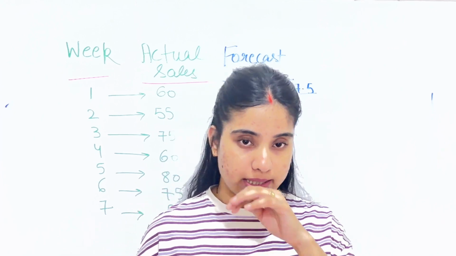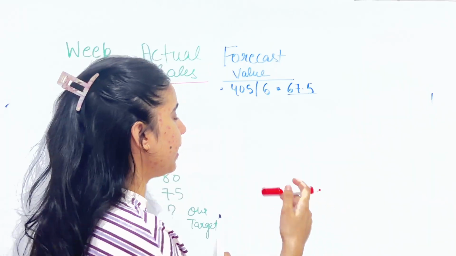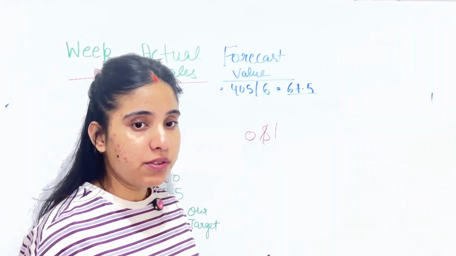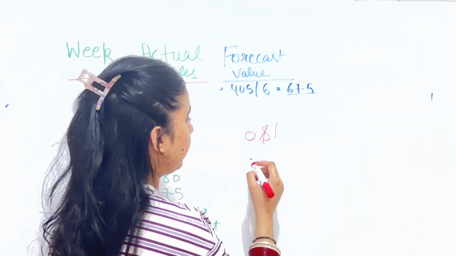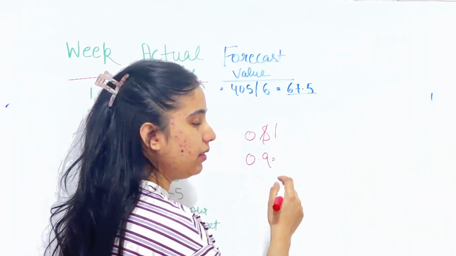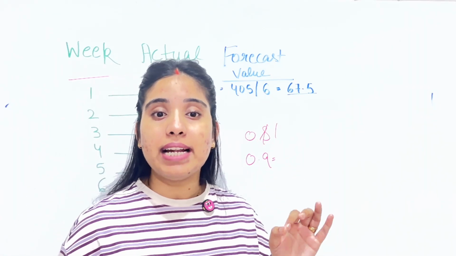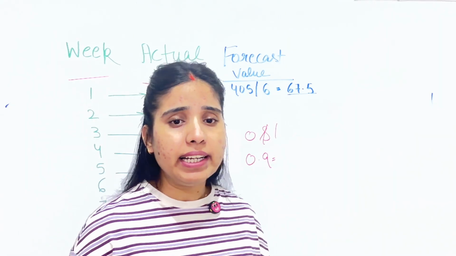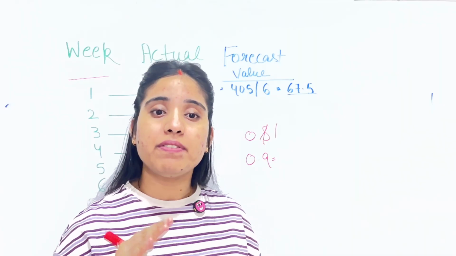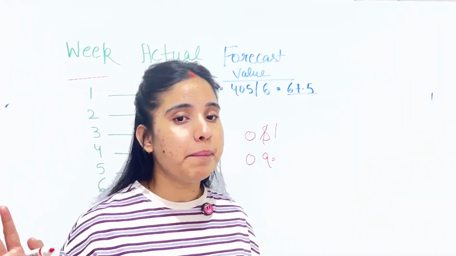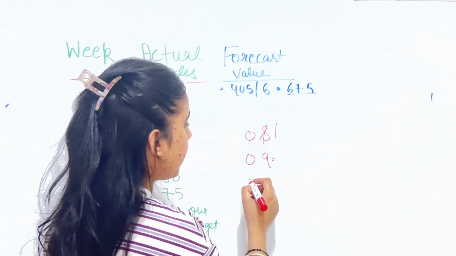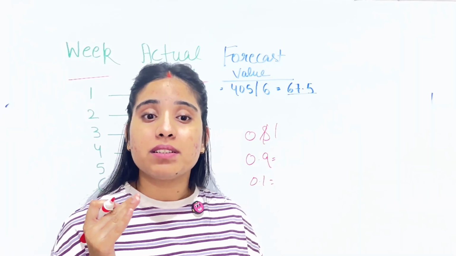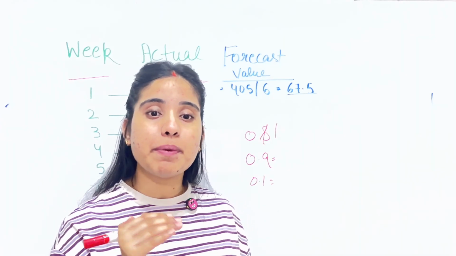Alpha is between 0 and 1. Please focus: if alpha is high, for example 0.9, which is close to the maximum, it trusts the recent data and is majorly focused on it. It reacts very quickly to every change. It will jump, come down, and go up very quickly. And if alpha is low, like 0.1, it is less reactive, very stable and steady.